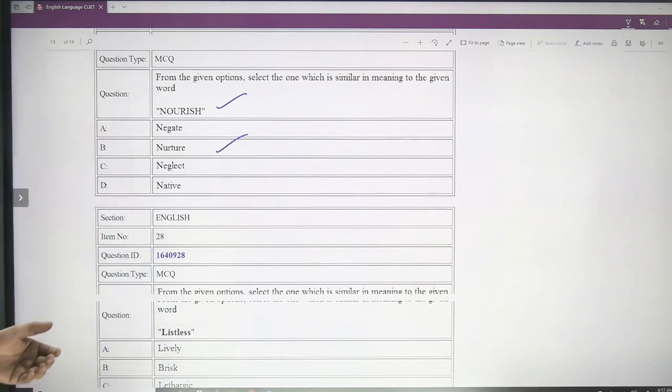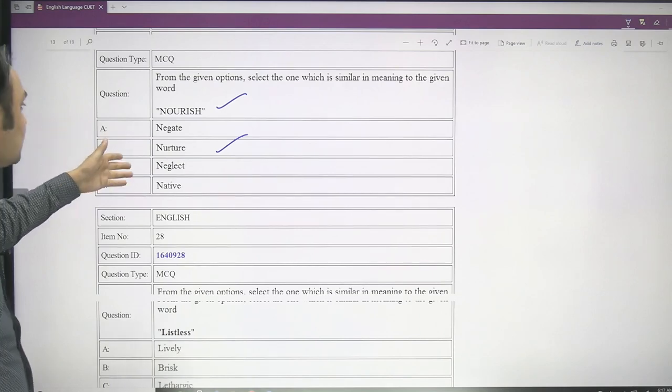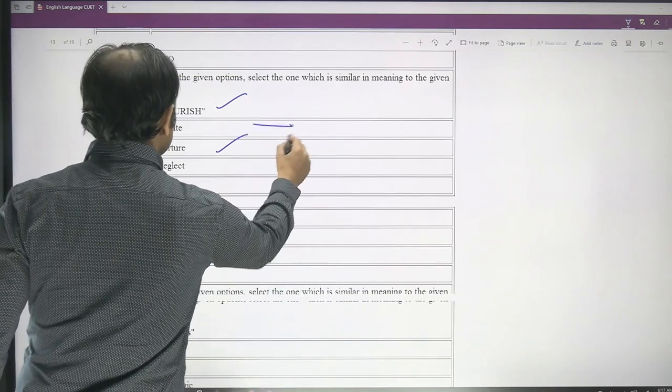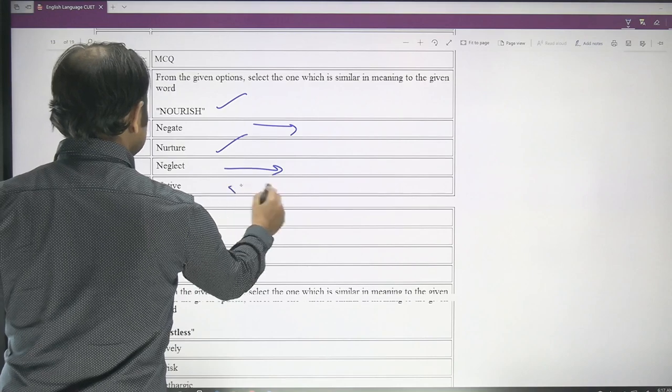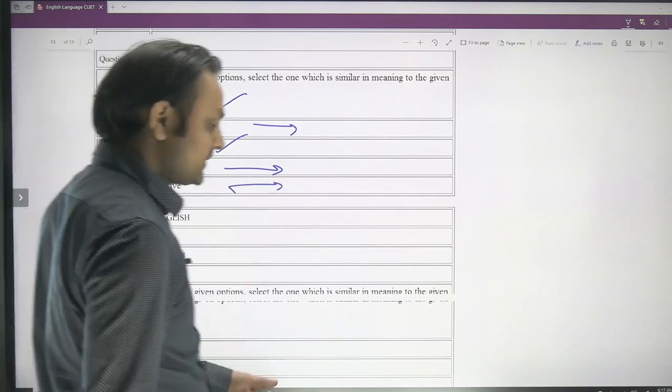When you take care of someone or something, you nourish it. For example, there is a plant in your garden and you water it every day. You take care of the plant very well. That means you are nourishing the plant. You are nurturing the plant. So nourish is nurture. Negate is to say no, neglect is to ignore, and native is belonging to a particular place.